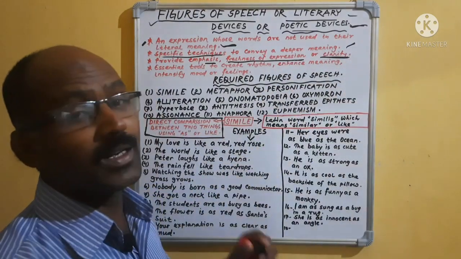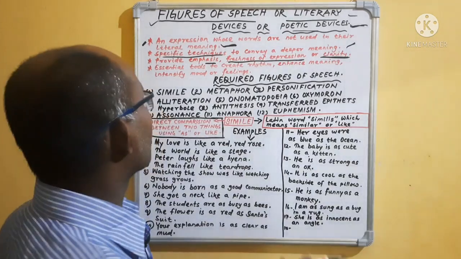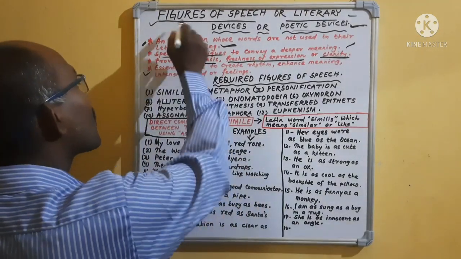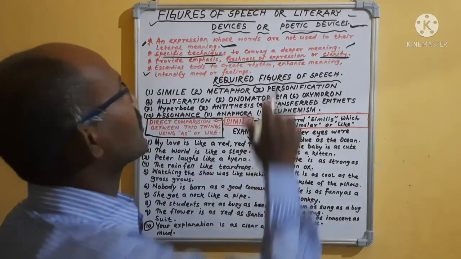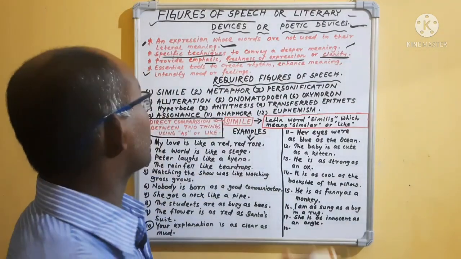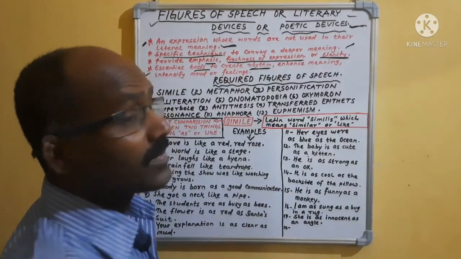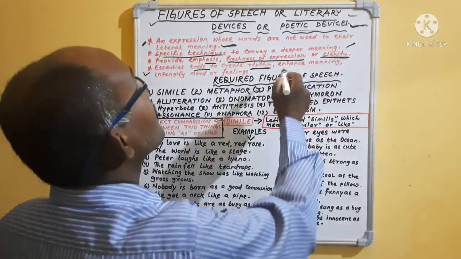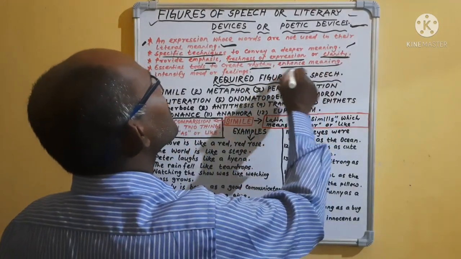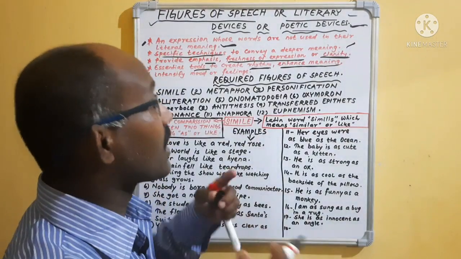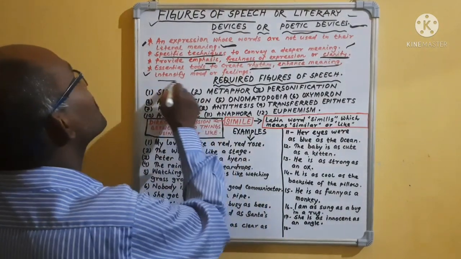Okay, then figures of speech or the literary devices or the poetic devices are also tools to create rhythm. It can create a good rhythm, enhance meaning, then intensify mood or